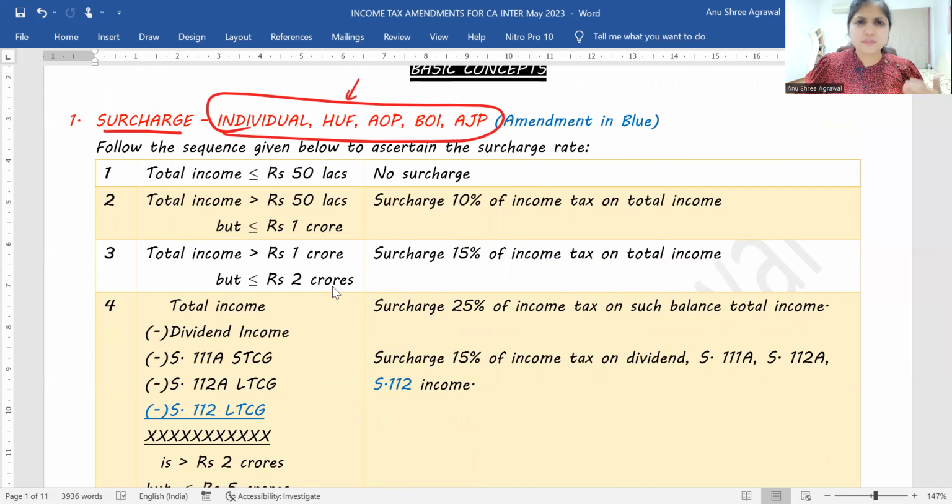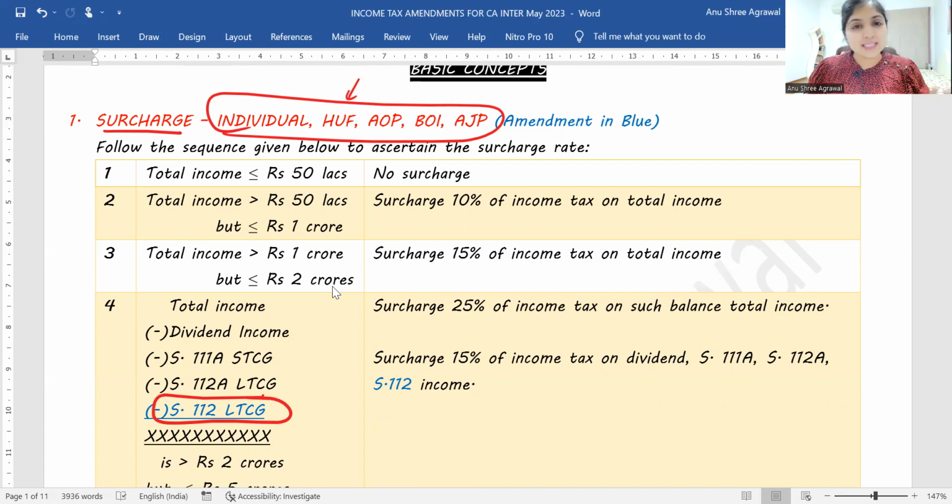If you recall, surcharge starts when the total income exceeds 50 lakhs, and the surcharge rate goes up to 37%. But in the existing provision, the surcharge rate was restricted to 15% for 3 incomes: dividend income, section 111A STCG, and section 112A LTCG. Now, the amendment is that this restriction of 15% is also extended to section 112 LTCG.